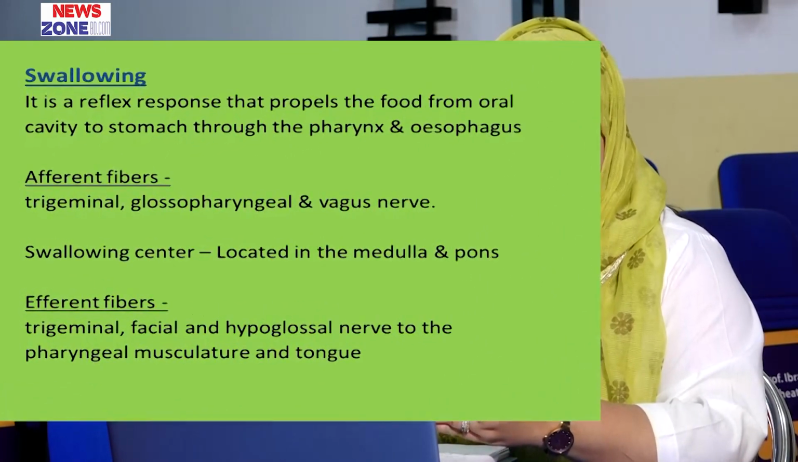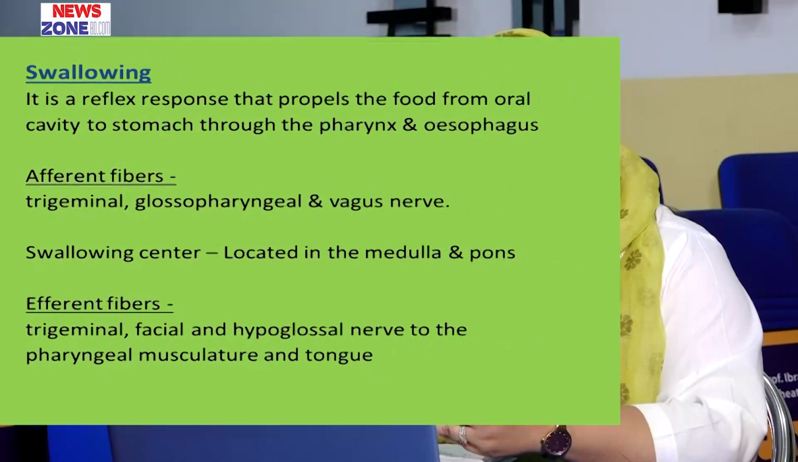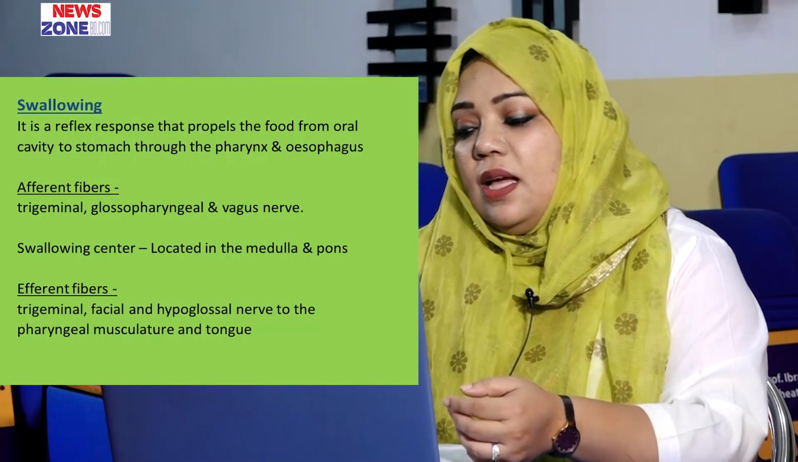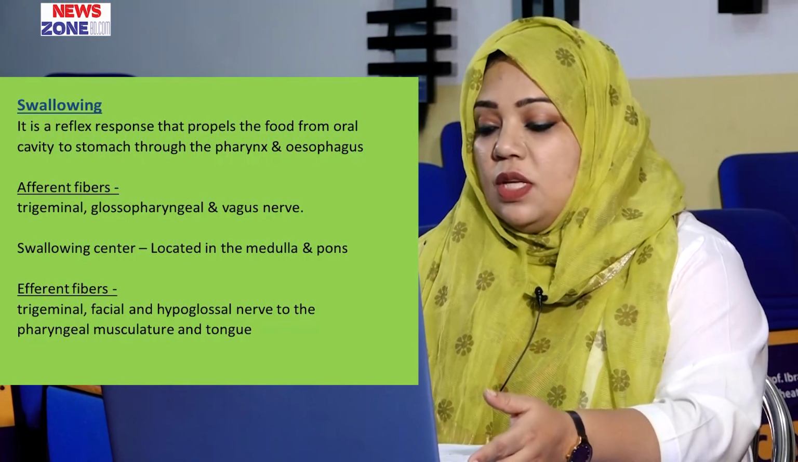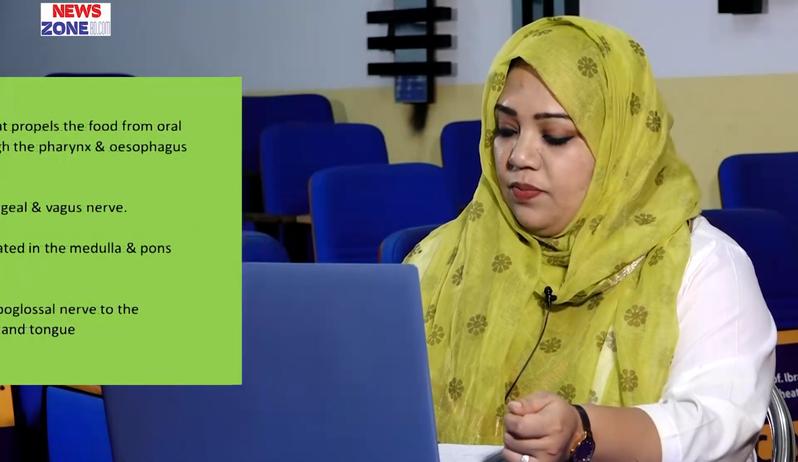There are some afferent nerves involved in this process and some efferent nerves. The afferent nerves are the trigeminal, glossopharyngeal, and vagus nerves, and then these impulses are integrated in the swallowing center, which is located in the pons and medulla. And the efferent fibers are the trigeminal, facial, and hypoglossal nerves, which innervate the pharyngeal musculature and the tongue.